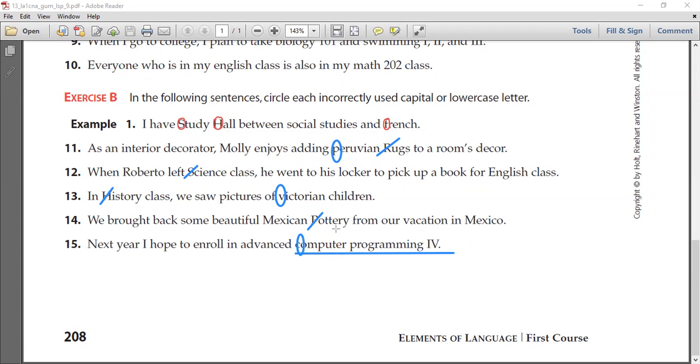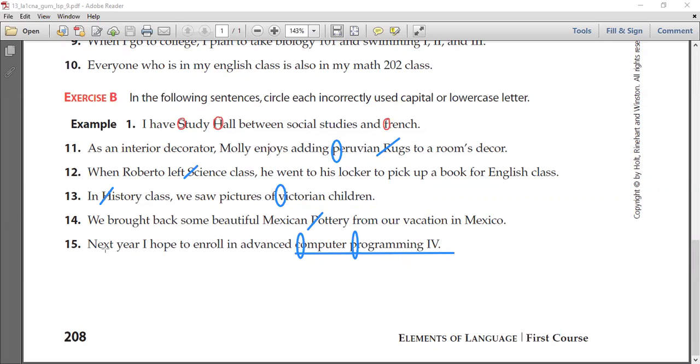Here we need to capitalize the C in computer and the P in programming together. This is the course title, and we need to capitalize it, even though it's not a subject. I mean, it's not a language. However, we do still need to capitalize it because we see a number associated with it. Thank you so much, Yusuf.